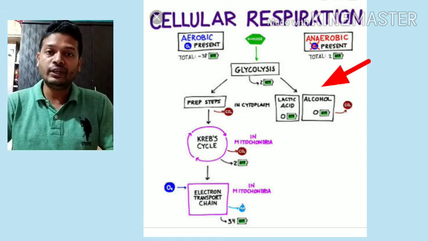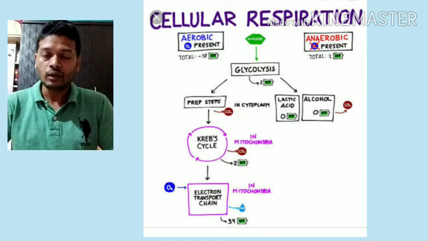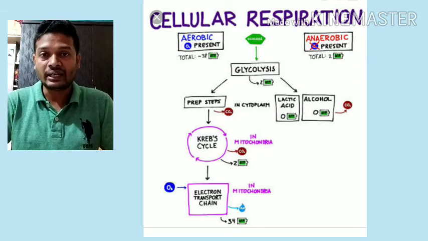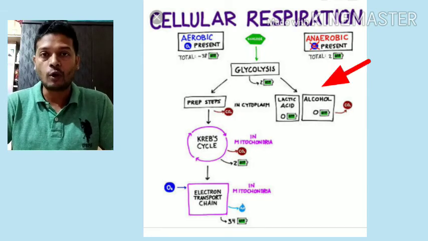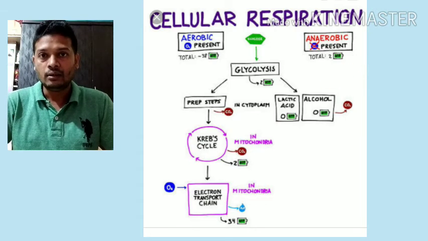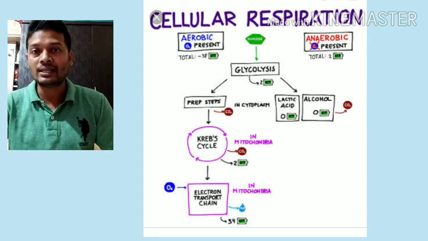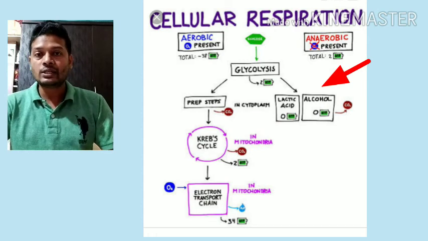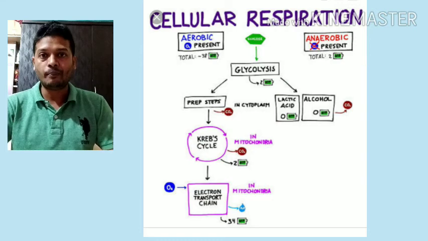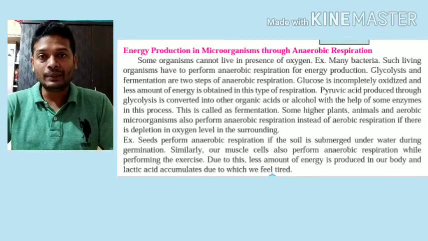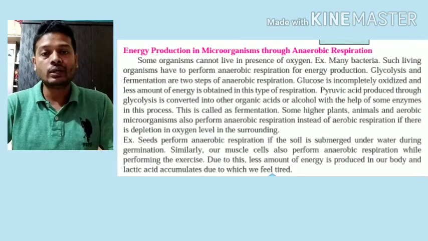That is why when you do heavy exercise, the second day you start feeling cramps in your muscles. That cramp in the muscles is due to deposition of acids. These acids cause pain in the muscle. The name of the acid is lactic acid. So lactic acid is formed from pyruvic acid or pyruvate, which is a result of glycolysis. This pyruvate in our muscles, in absence of oxygen, gets converted into lactic acid.